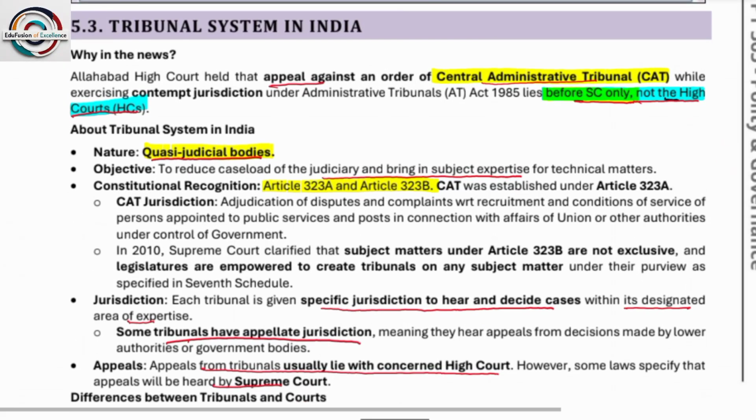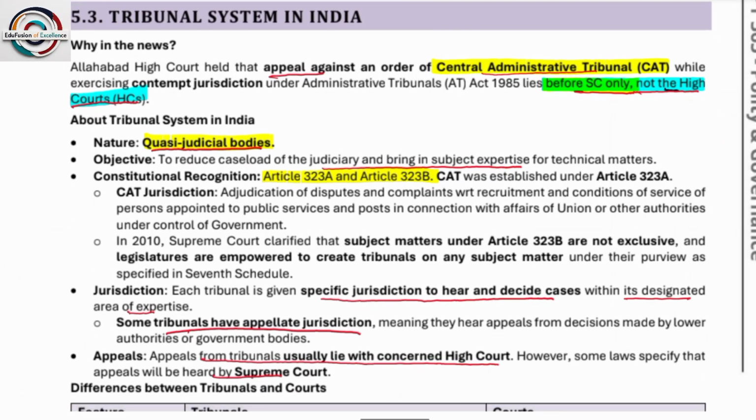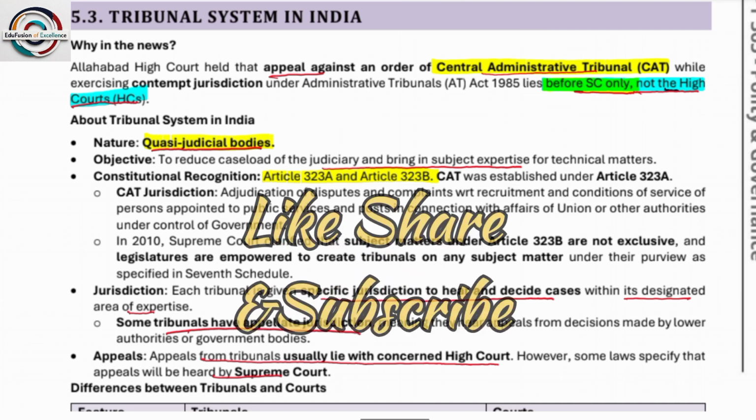Next, tribunal system in India. I hope everyone remembers, it falls under Article 323A and 323B. Both are associated with tribunals. One is associated with administrative tribunals and another is, I hope everyone knows. These are quasi-judicial bodies. Both of them have constitutional backing. The Allahabad High Court held that an appeal against an order of the Central Administrative Tribunal, while exercising contempt jurisdiction under the Administrative Tribunals Act, lies before the Supreme Court and not the High Courts.